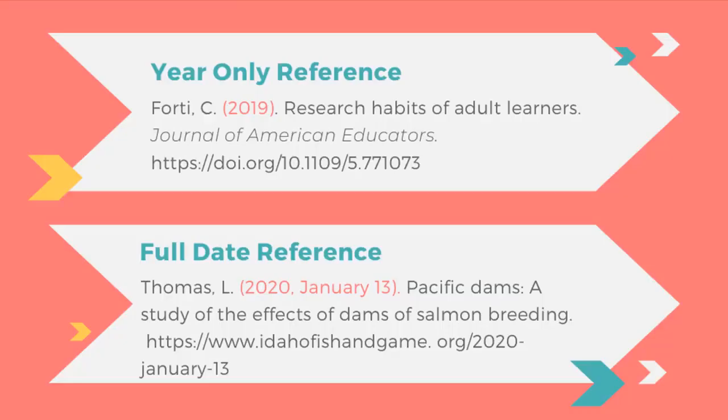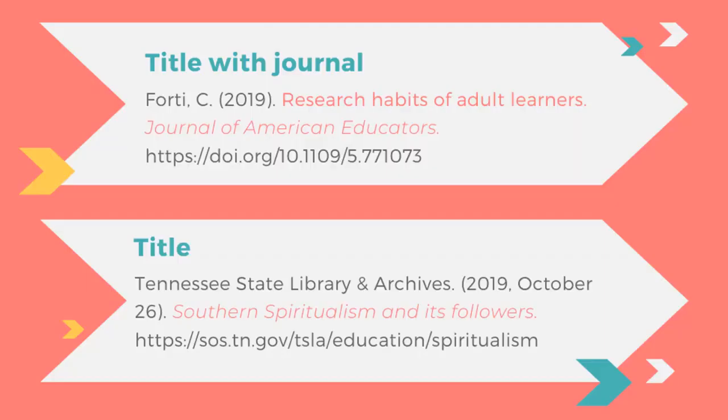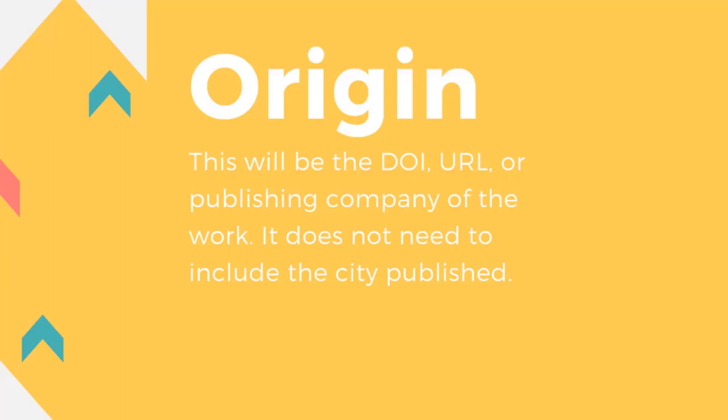For books and articles, you will typically only find that the year of publication is necessary, although you should note that for using digital resources like websites or blogs, you will need to use the full date of publication if it is available. Third is the title of the work. This can also include the journal or newspaper title which published the work. Finally, the origin of the work. This is where you got it, either the publisher, URL, or DOI used for the source.